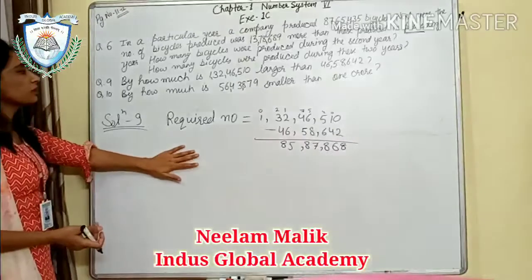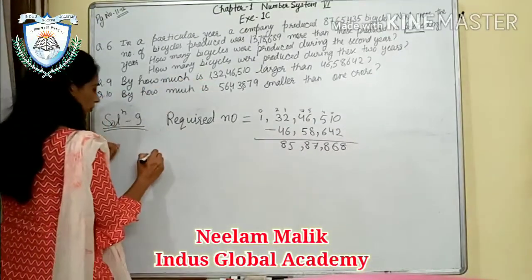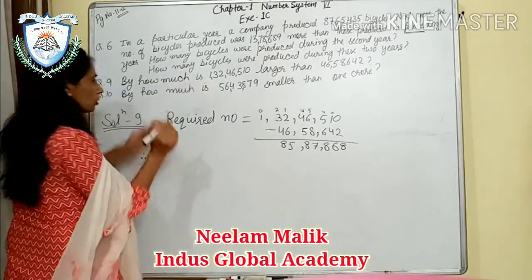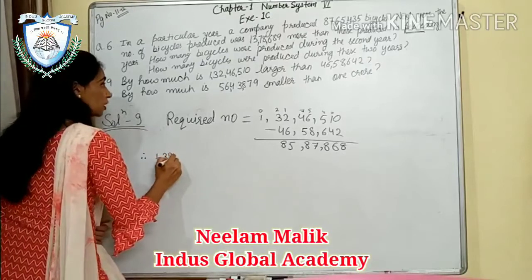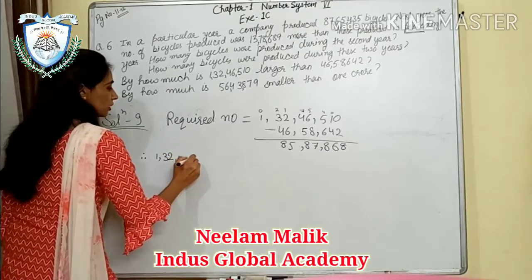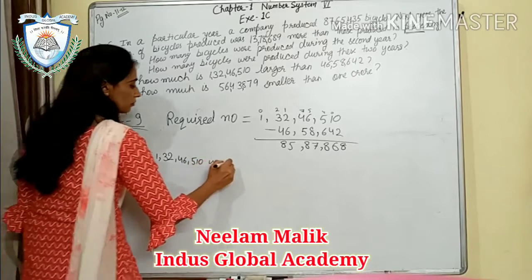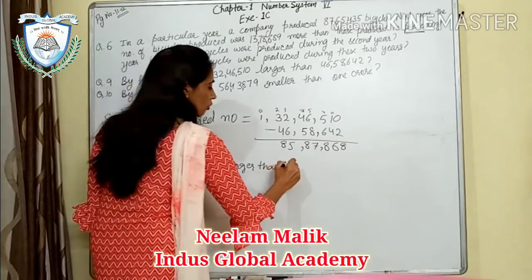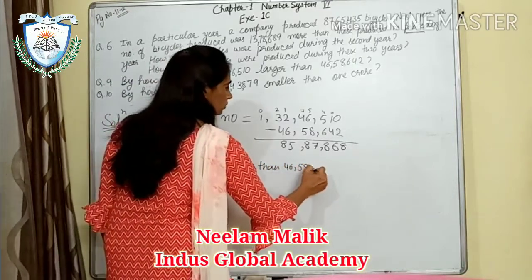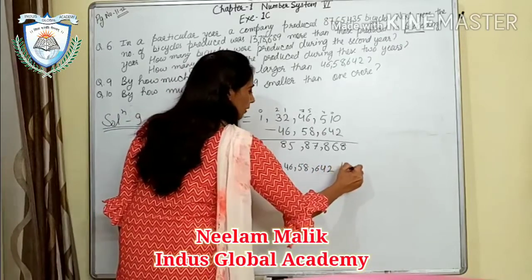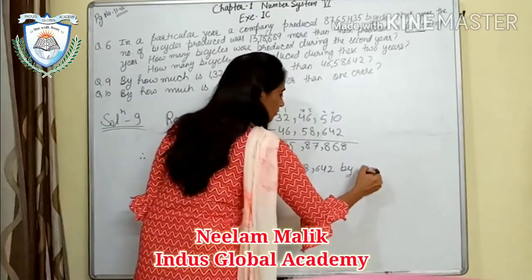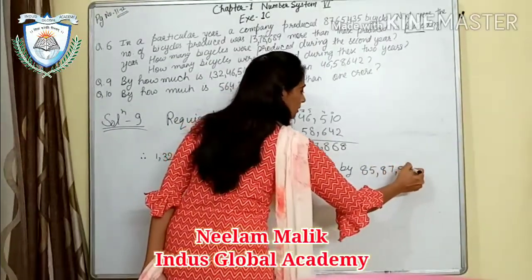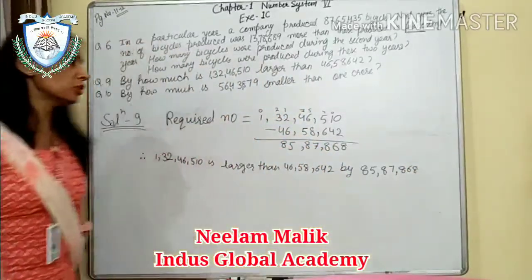So at the end we will write here, hence 1 crore 32 lakh 46,510 is larger than 46 lakh 58,642 by this number, by 85 lakh 87,868, full stop. This is your answer.